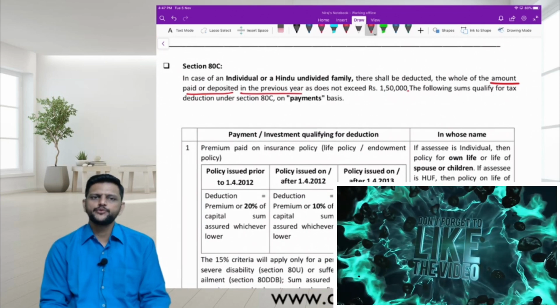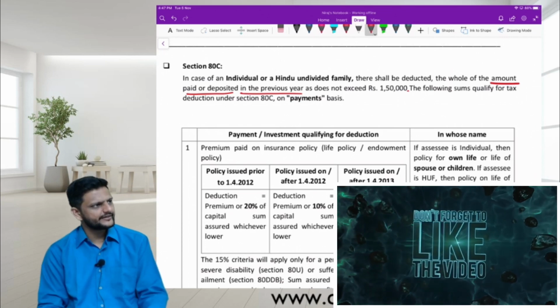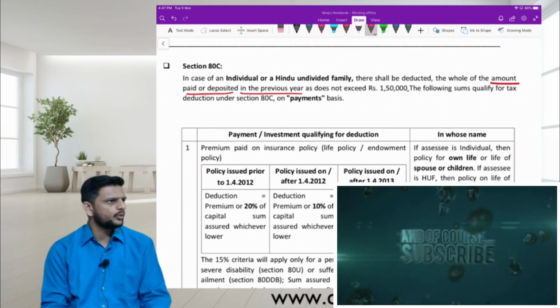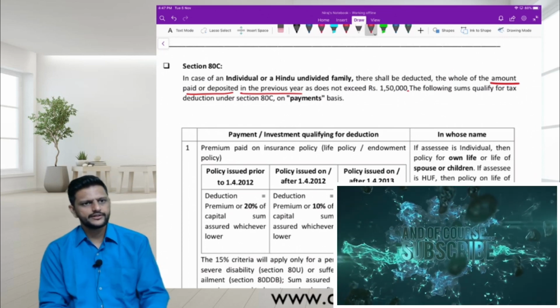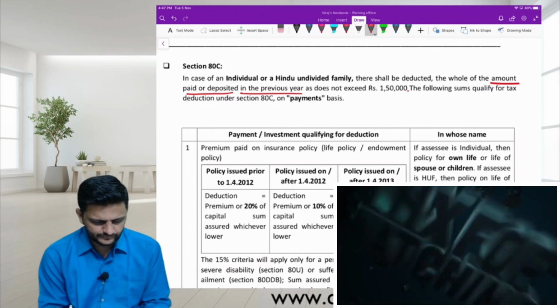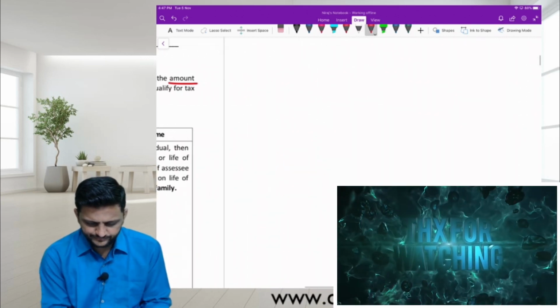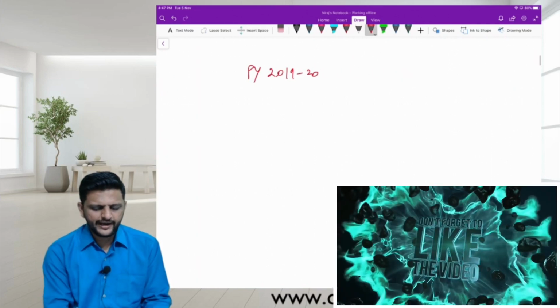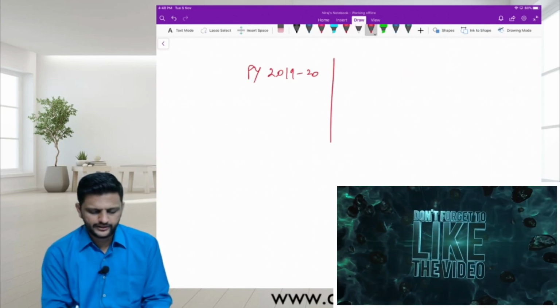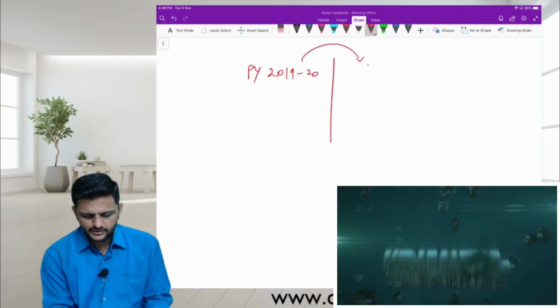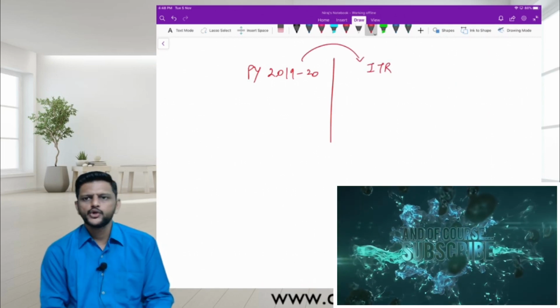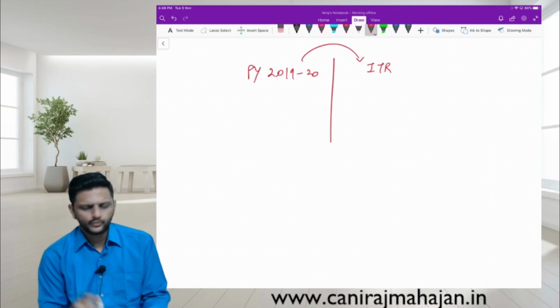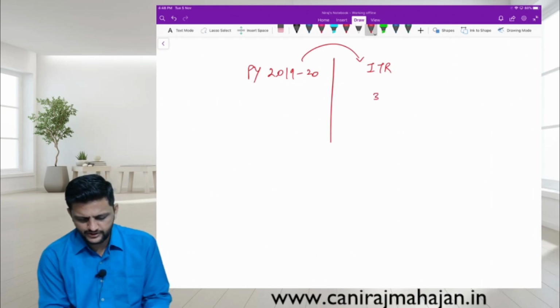So whether return has to be filed within due date to claim 80C deduction? No, that is not over here, isn't it? So check. For a PY 1920, its ITR you may file in the next year. Let us assume 31st July 2020.